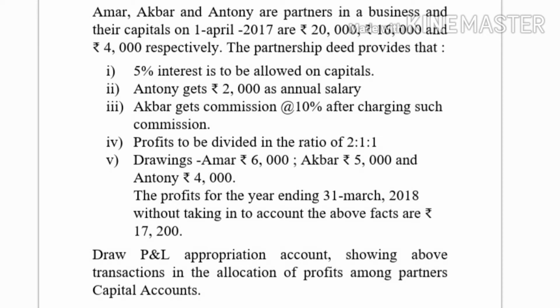Fourth, profit is to be divided in the ratio of 2:1:1. Fifth, drawings: Amar rupees 6,000, Akbar rupees 5,000 and Anthony rupees 4,000. The profit for the year ending 31st March 2018 without taking into account the above facts is rupees 17,200. Draw profit and loss appropriation account showing above transactions in the allocation of profit among partners, and partners' capital account.